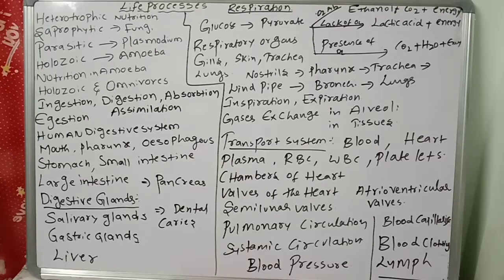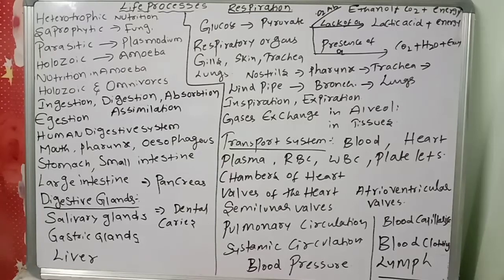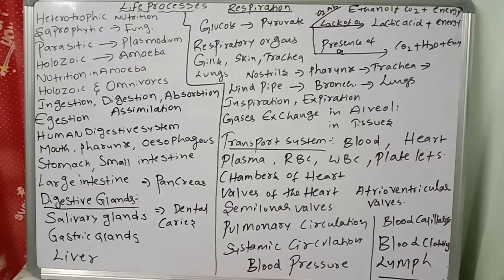So the tricuspid valve, bicuspid valve, pulmonary valve, and aortic valve are all present in the heart.